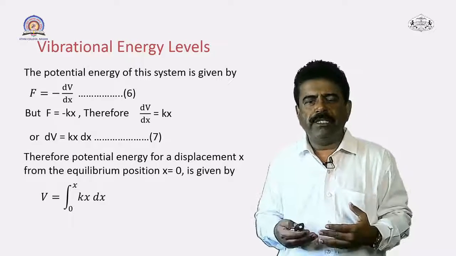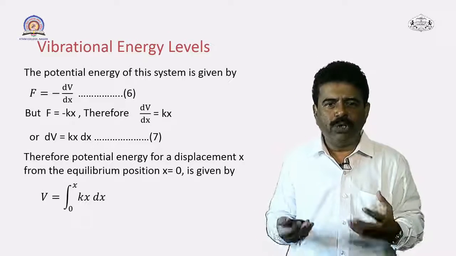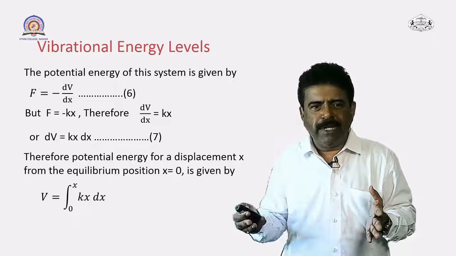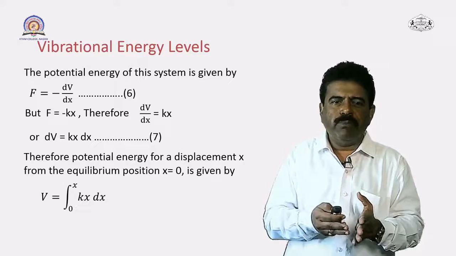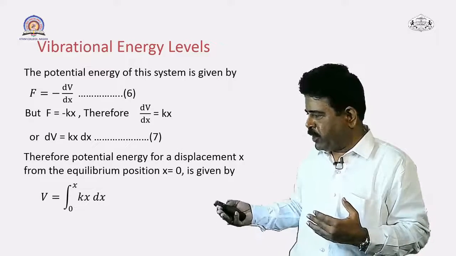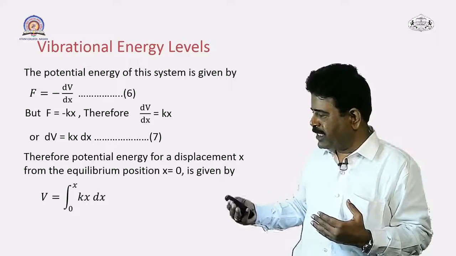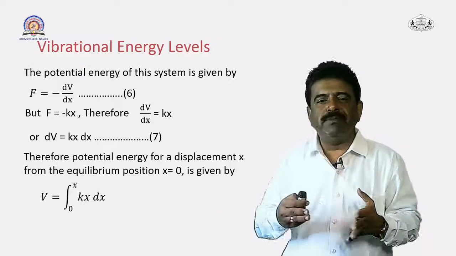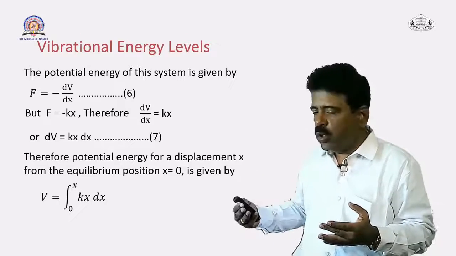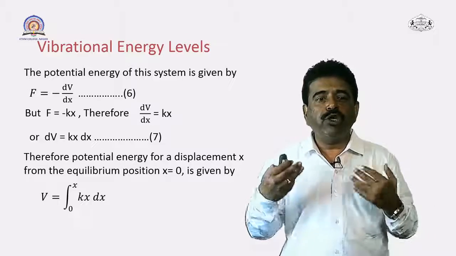So if you try to obtain the potential energy for a displacement x from the equilibrium position x is equal to 0 for a single body system here, if you replace this two body system by a single body system and the particle has displacement x from its original position x is equal to 0, what will be the potential energy?